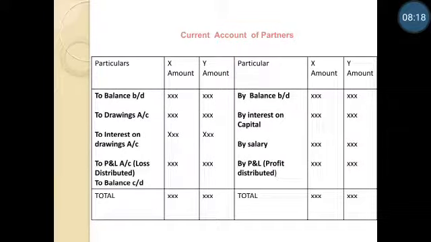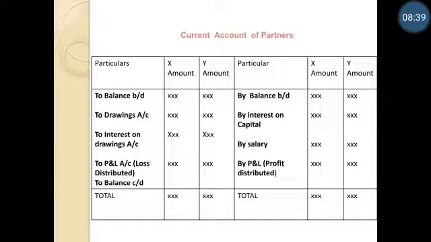Whereas in the current account, on the credit side, we can have balance brought down, the opening figure. As we have seen in the previous case, interest on capital, salary, commission, share of profit will be on the credit side. On the debit side, it will be drawings, interest on drawings and share of losses.